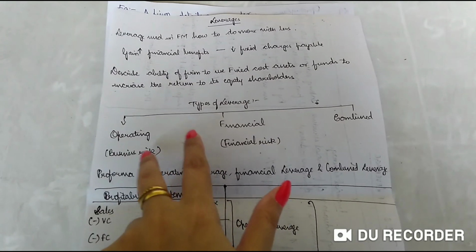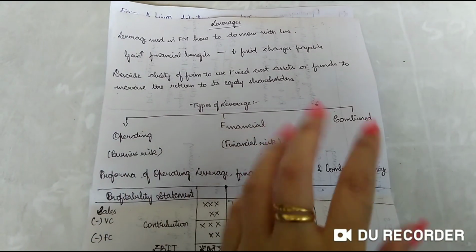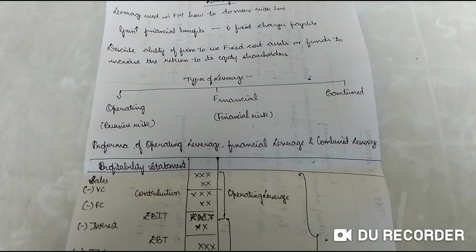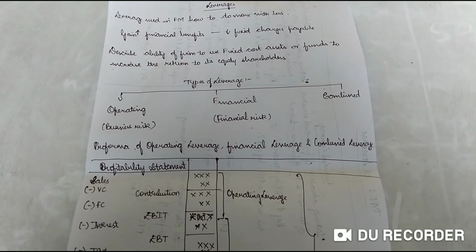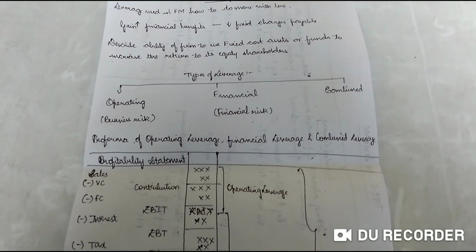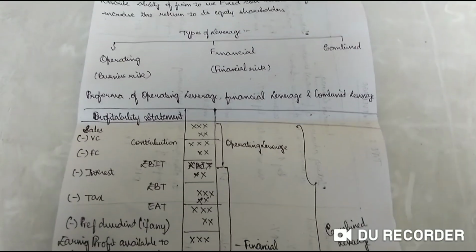Now types of leverages are operating, financial and combined. Always in the exam all the three will be asked. There is no possibility that they ask only operating or financial. 99.9% they ask for all the three with the combinations. Okay, so first we'll see what is the pro forma.